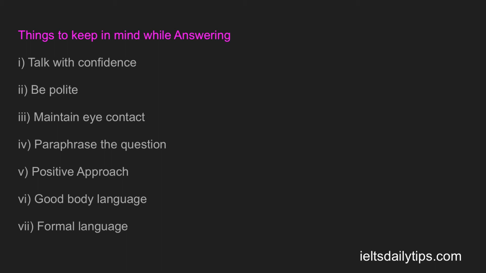For example, if you are asked what is your designation and you just say administrative officer, now this is not the way. You have to say, I work as an administrative officer in a software company based in Mohali. So this is the way you have to answer the question.